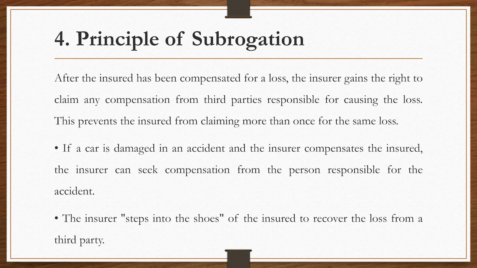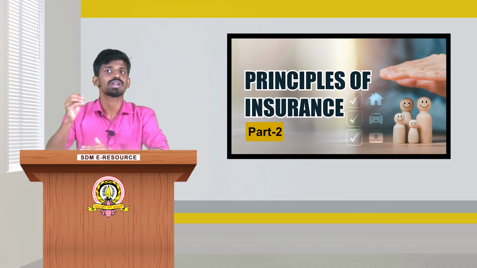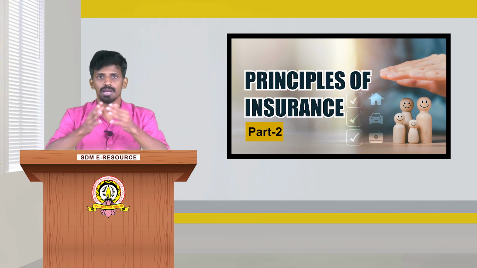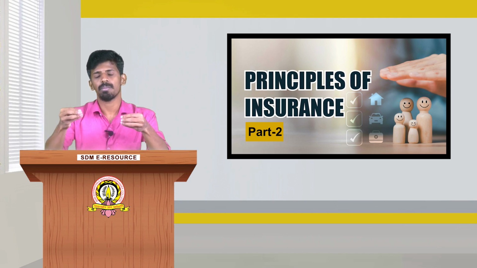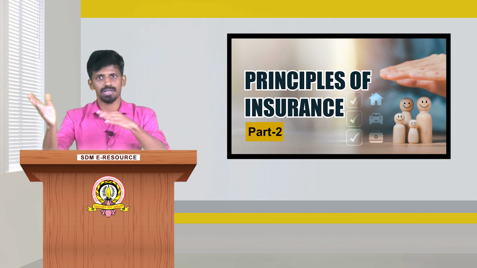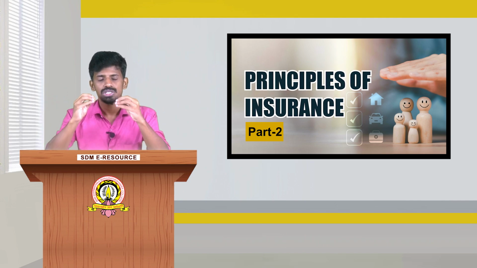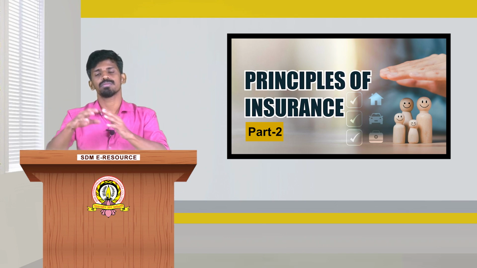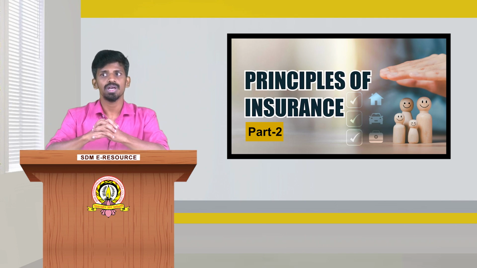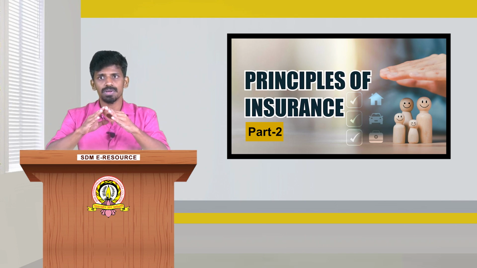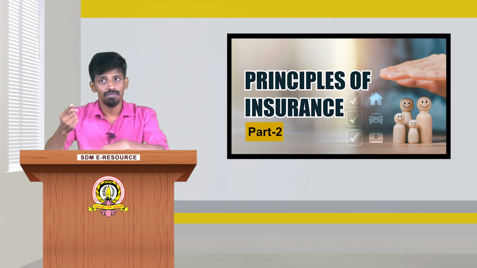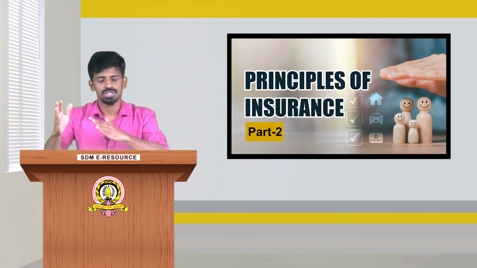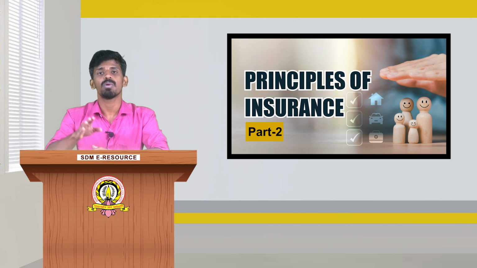After the insured has been compensated for a loss, the insurer gains the right to claim compensation from a third party. If an accident happens and the fault lies with the third party, not the insured, the insurance company will compensate the insured person, then claim from the third party. So the insured person is not allowed to profit from the same loss.